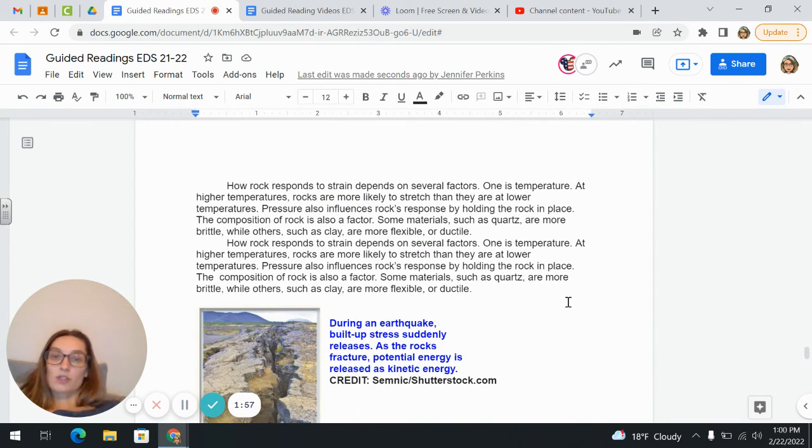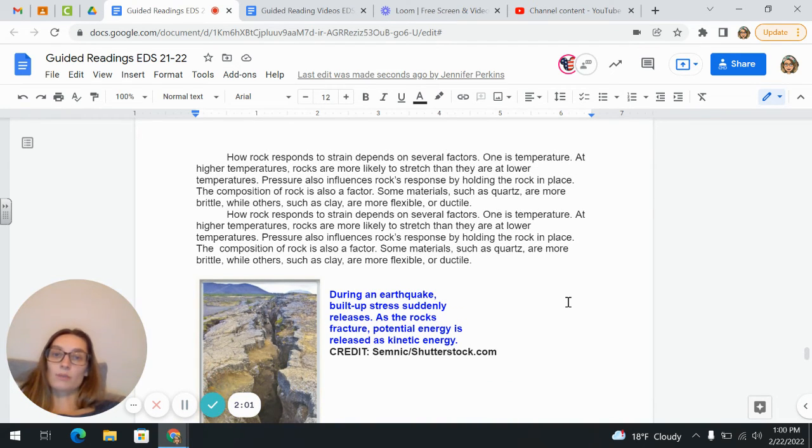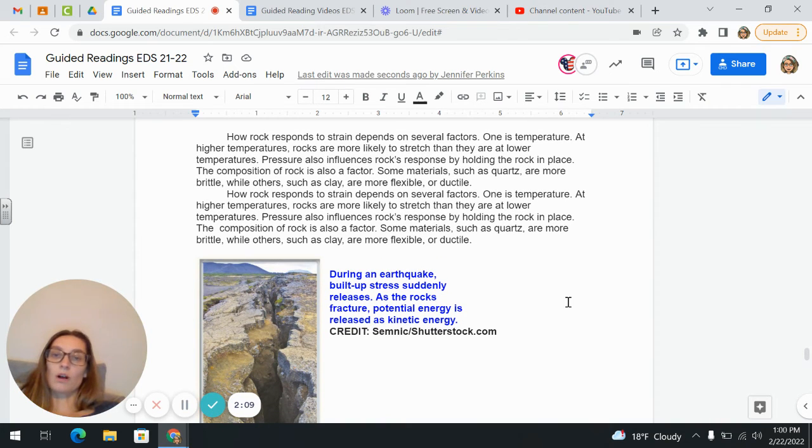How rock responds to strain depends on several factors. One is temperature. At higher temperatures, rocks are more likely to stretch than they are at lower temperatures. Pressure also influences rock's response by holding the rock in place. The composition of the rock is also a factor. Some materials, such as quartz, are more brittle, while others, such as clay, are more flexible or ductile.